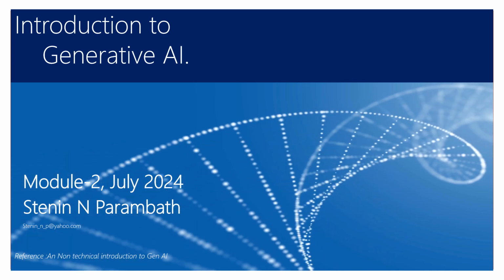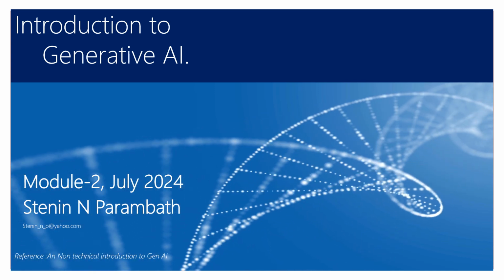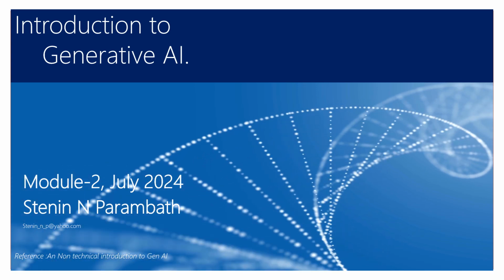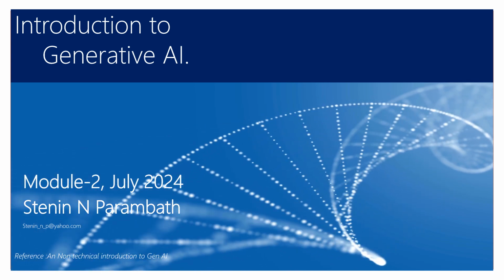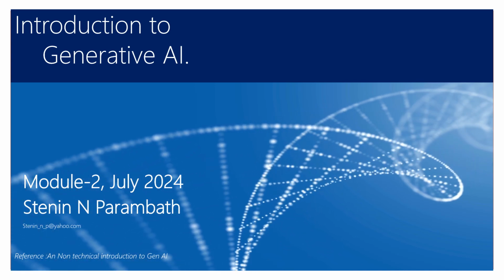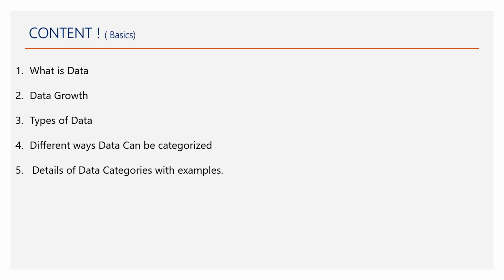Understanding from the last session, we have decided to brush up on some of the basics of data before we jump into the introduction of AI in this Module 2. So welcome you all to this session. The content of this particular session is going to be basically to understand what data is, what the data growth is, the types of data, the different ways the data can be categorized using a mind mapper, and details of the data categorization with examples.